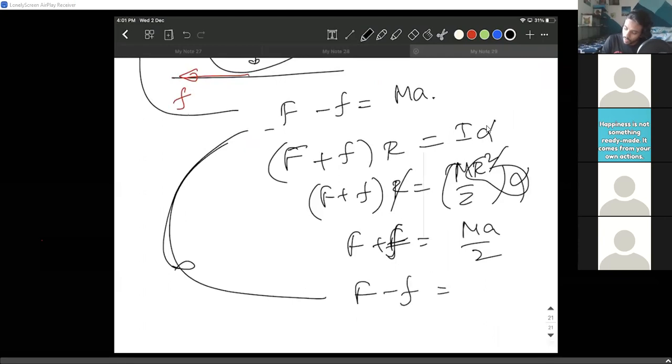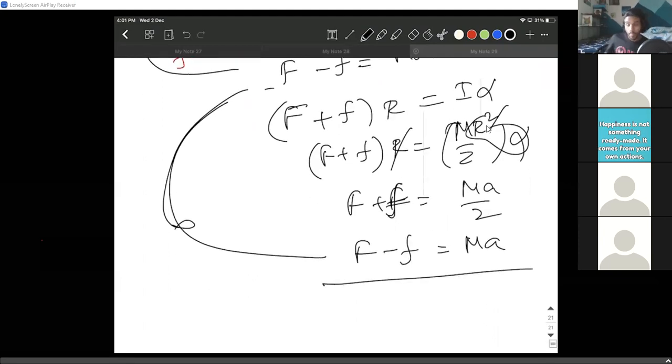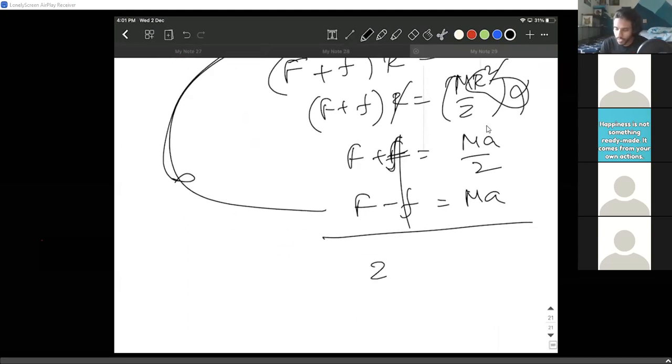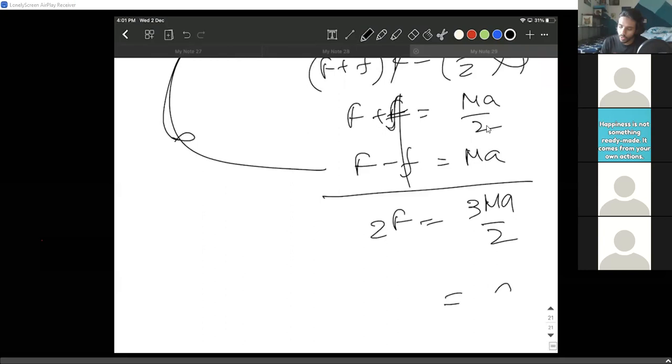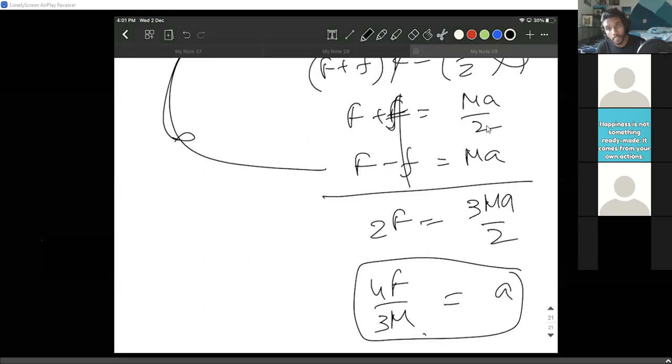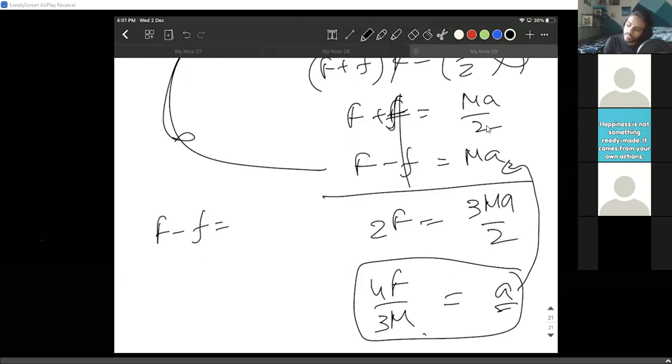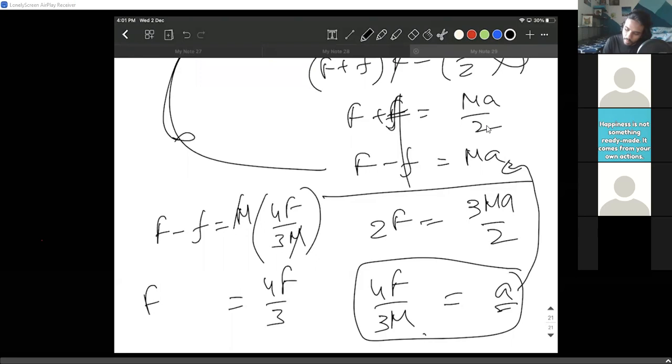Sir, instead of solving them, we can directly substitute capital F equals small f plus MA. You can do it in every way, but I'm just saying, do it in the method you are used to. As long as you have a method of solving it very easily, it's totally fine. Now I have the acceleration. Sir, you have found the force, not the frictional force. No, I found the acceleration. Now using this acceleration, I can put it here. F minus f equals M into acceleration, which is 4F by 3M. M cancels, so I get 4F by 3, F minus f.